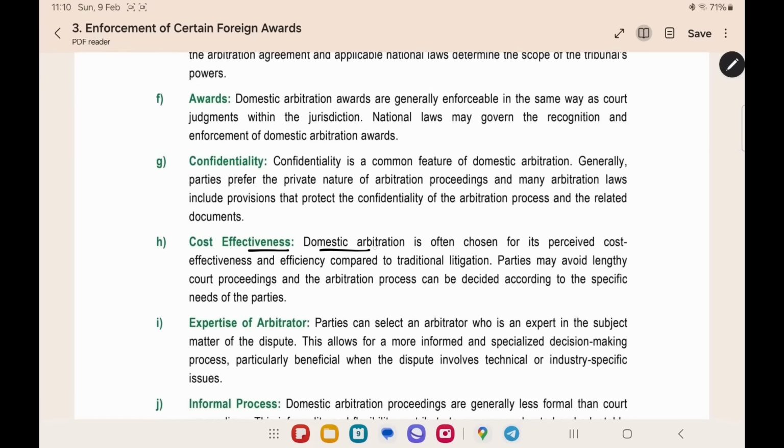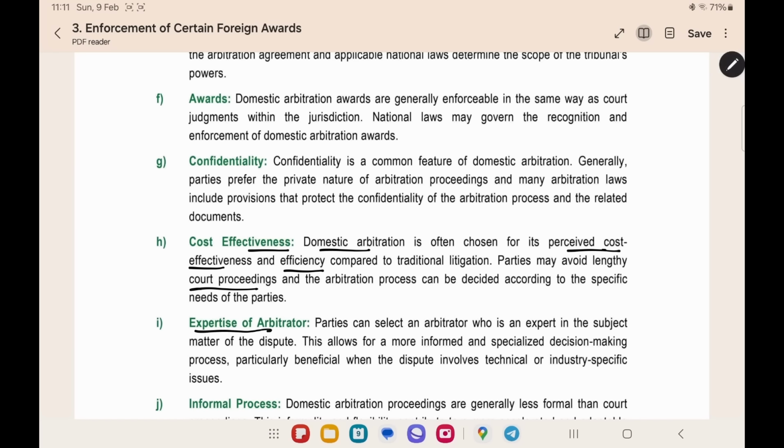Cost effectiveness. Domestic arbitration is chosen for cost effectiveness and efficiency. When compared to court proceedings, it will be very effective. When we go to court, it will take many years and it will be very expensive. But arbitration is very cheap when compared to court proceedings.